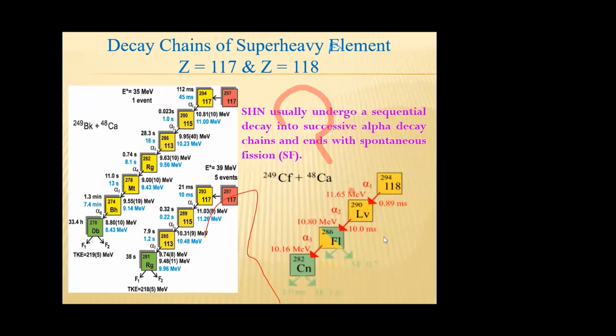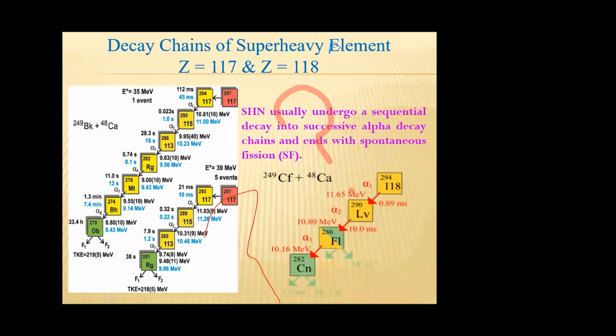Now we can go to the second part of my talk, that is modes of decay of super-heavy elements. In the introduction, I mentioned that the main modes of decay of super-heavy elements are alpha decay and spontaneous fission. But usually a super-heavy element undergoes sequential alpha decay and ends with spontaneous fission.